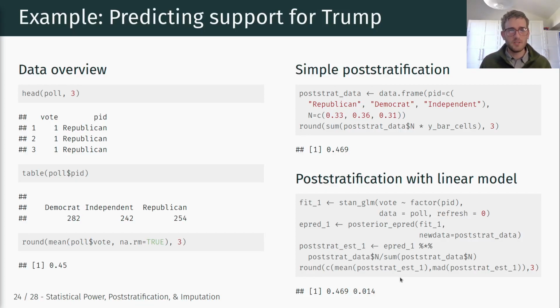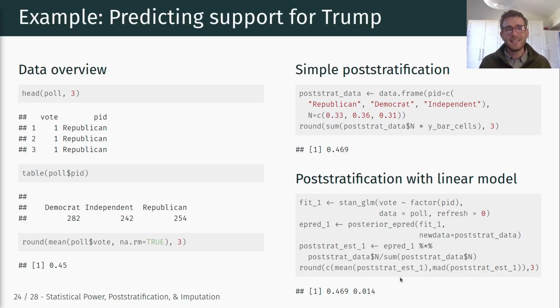And if you have a lot of factors, the number of cells that you have to estimate increases exponentially. We can estimate those predictions using Bayesian multi-level modeling, and then use our known distribution in the population to make predictions, for example, if we want to predict voting support across small geographic regions.